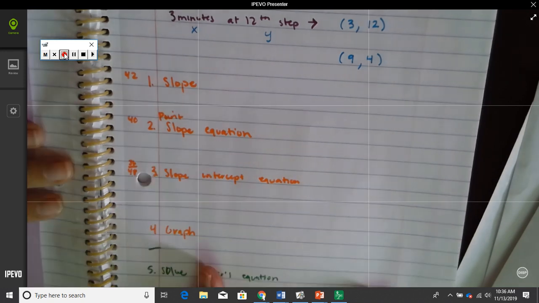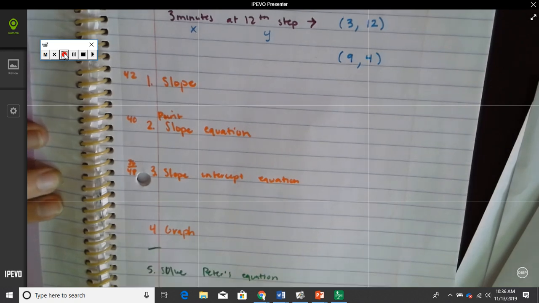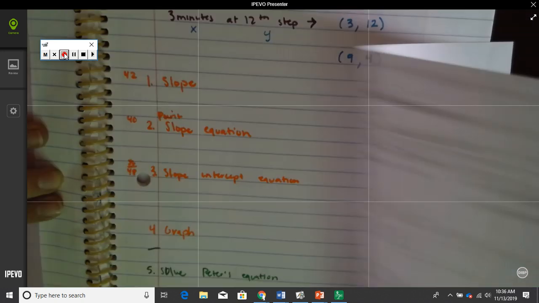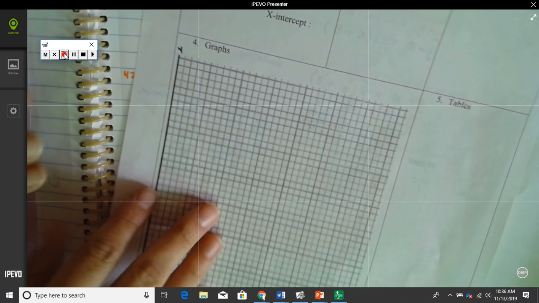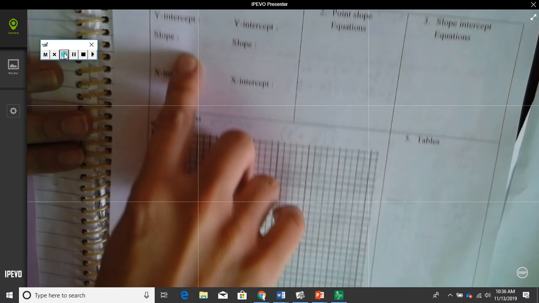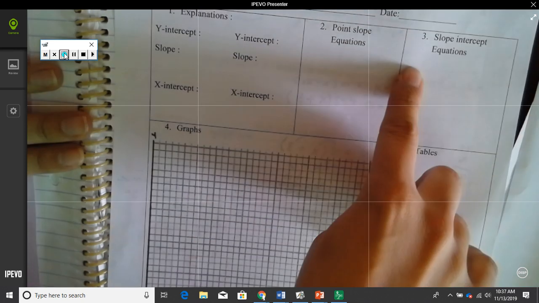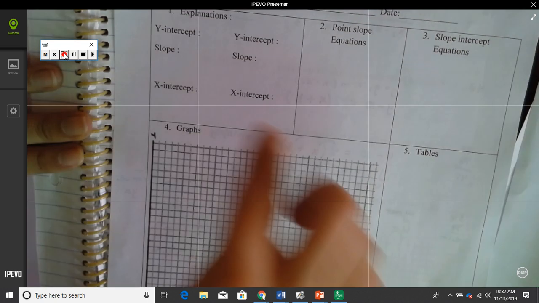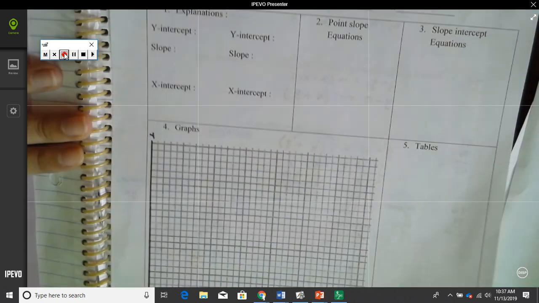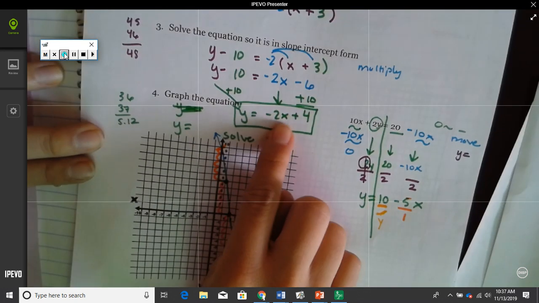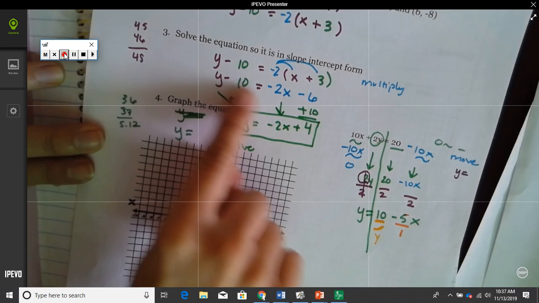You're doing here in the journal, page 51. And you have examples on this paper, and you have examples on page 45 and 46, and throughout the journal. This is where your graph is going to go. Once you're done and I check your answers, then you're going to put what the slope was. You're going to write down what the point-slope is and the slope-intercept for Peter and for Matthew. But I'm going to check it before you put it up here. Okay? Slope-intercept form is like what we did here when it's in y equals. You have to solve Peter's, and you have to solve it like this.